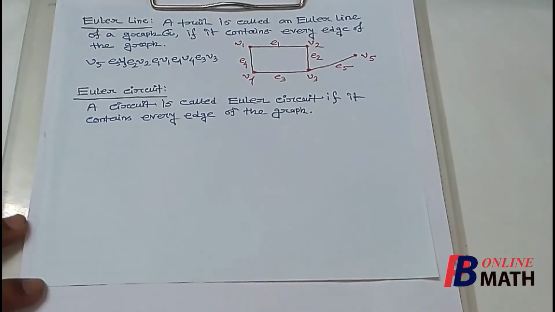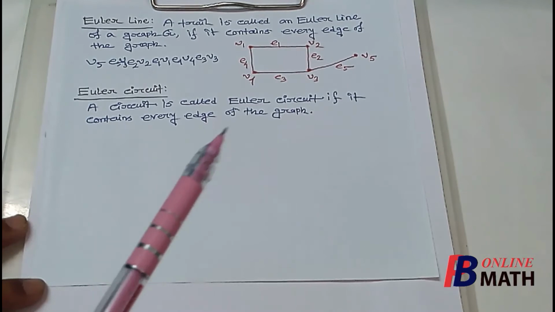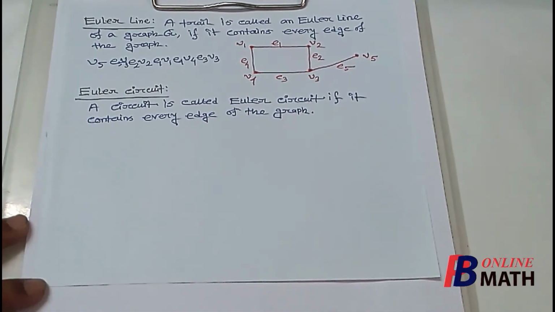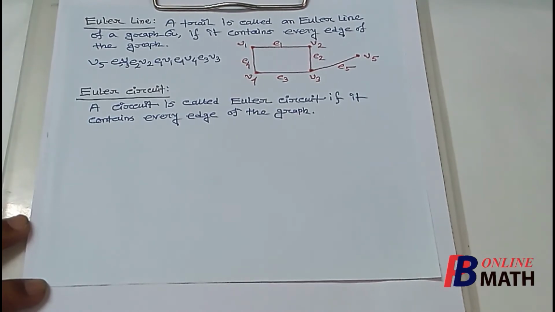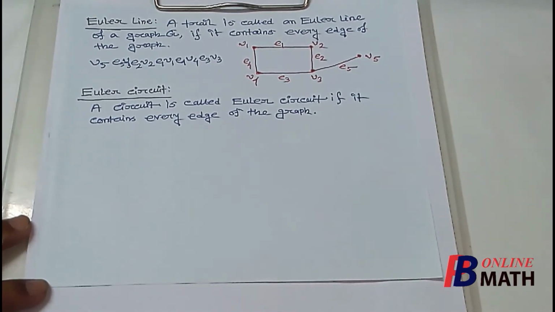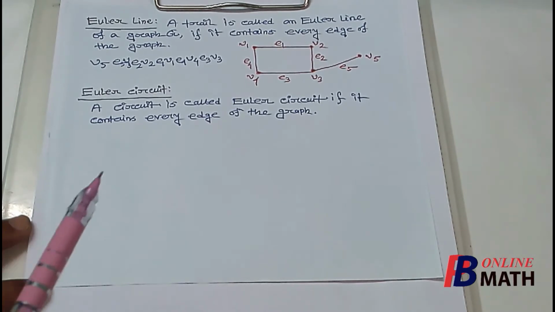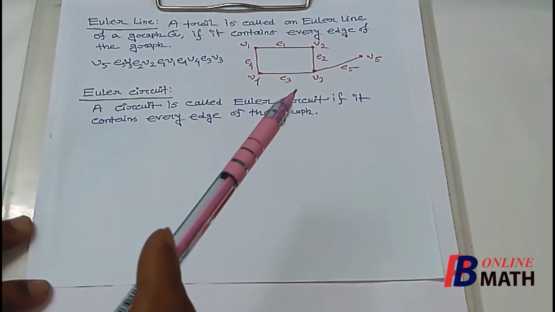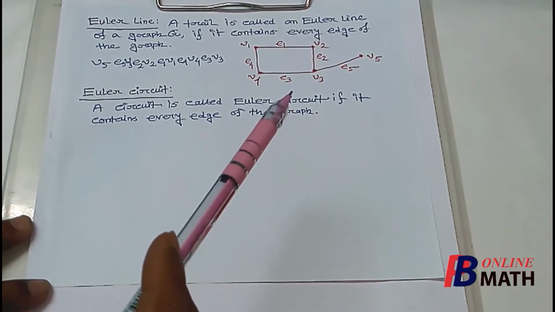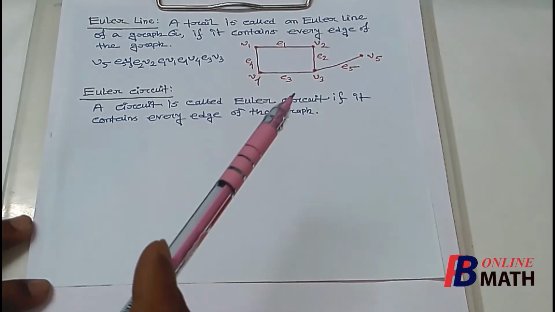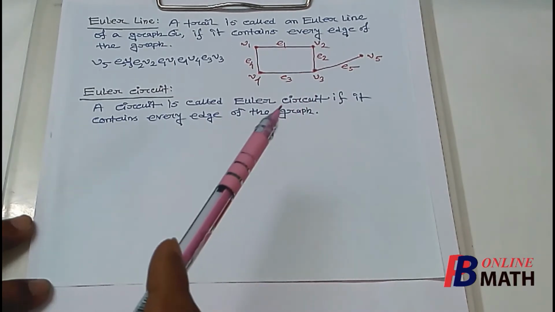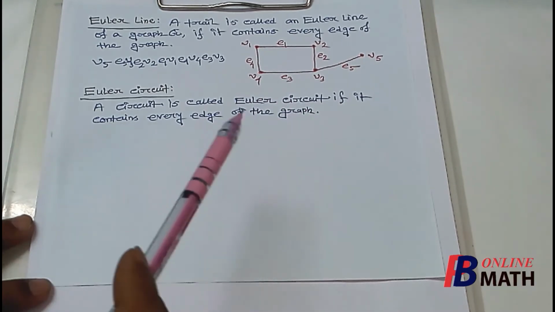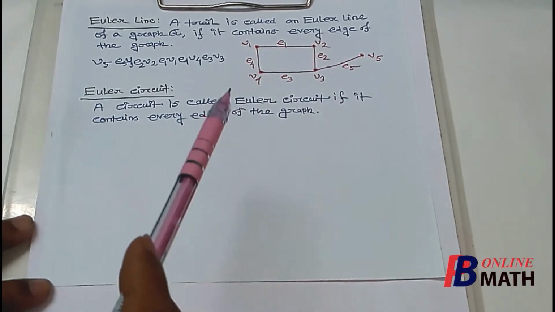Next we define Euler circuit. A circuit is called Euler circuit if it contains every edge of the graph. We know that a closed trail is called a circuit, and if this circuit contains every edge of the graph, then it is called Euler circuit. Now if we consider this graph, then we find that this graph contains no Euler circuit, because you can't find any circuit which contains every edge of this graph. So this graph has no Euler circuit.